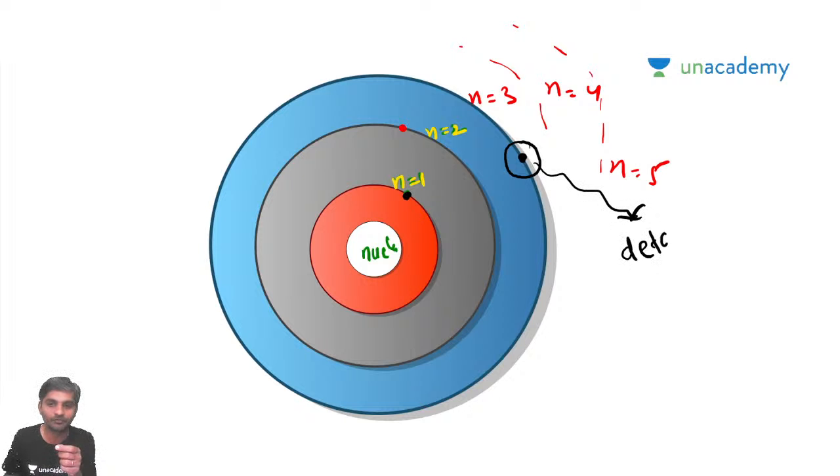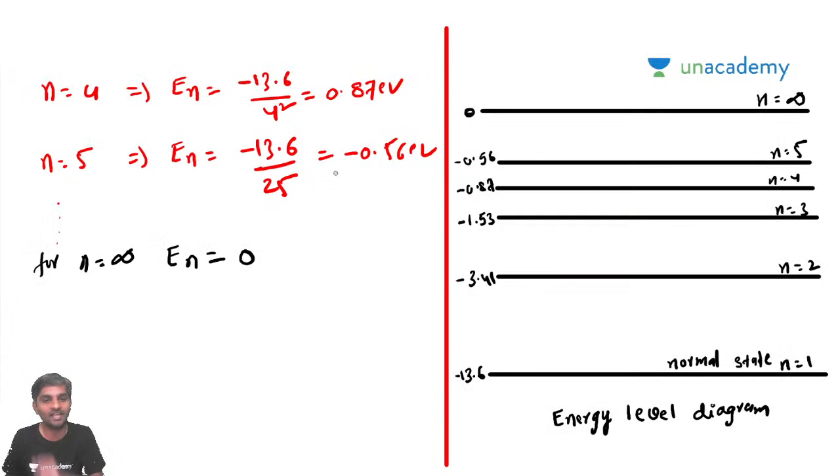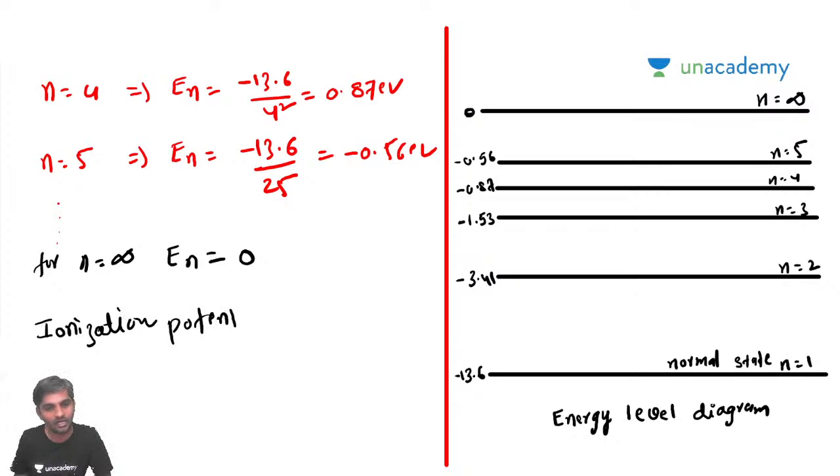The energy required by an external voltage which will detach the electron from its stationary orbit is called ionization potential. This is very important.